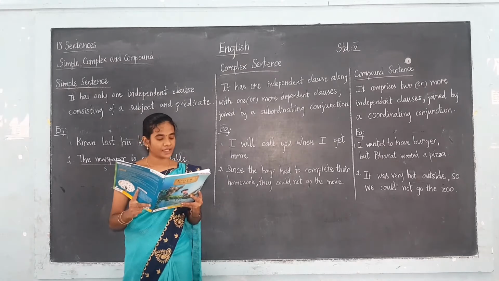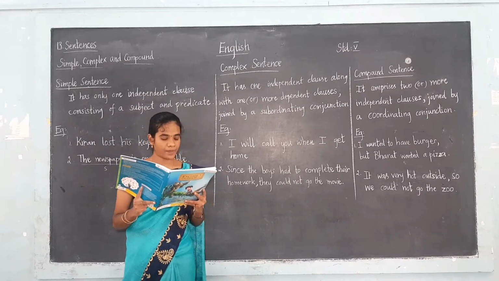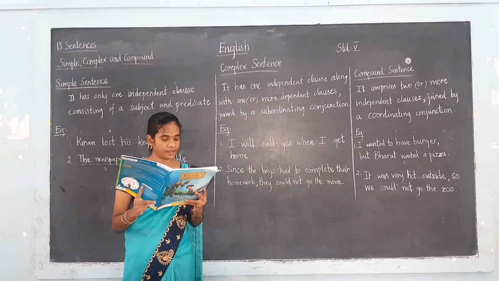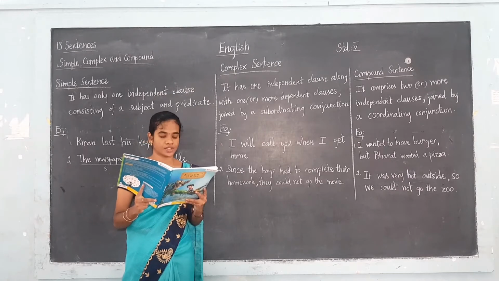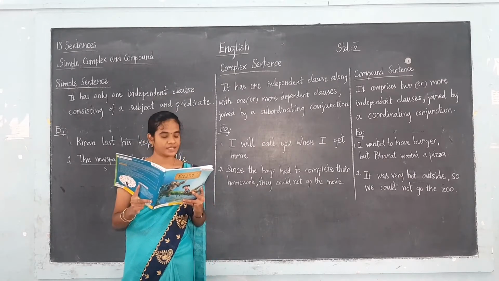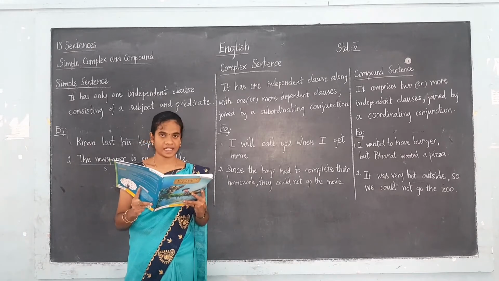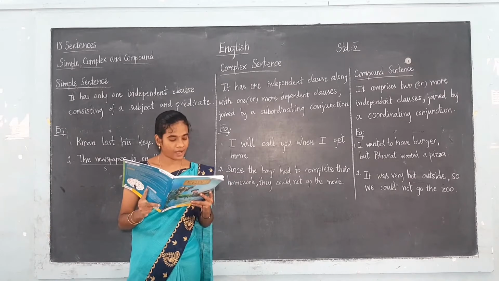Look at that. Kiran lost his keys. They go for a walk every morning. Priya is studying English. Rajesh has gone to the library to return books. Okay. So in that, can you find out the subject here? The subjects in these example sentences are Kiran, they, Priya, Rajesh.